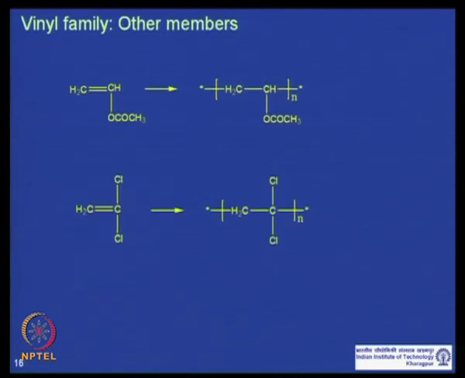Other members of the vinyl family I will not discuss in detail, but these are also important vinyl polymers, like vinyl acetate. Polyvinyl alcohol is not produced from vinyl alcohol because vinyl alcohol does not exist in that sense. So, polyvinyl alcohols are produced from the hydrolysis of polyvinyl acetate. The other important polymer in this family is polyvinylidene chloride. The structure is mentioned at the bottom.